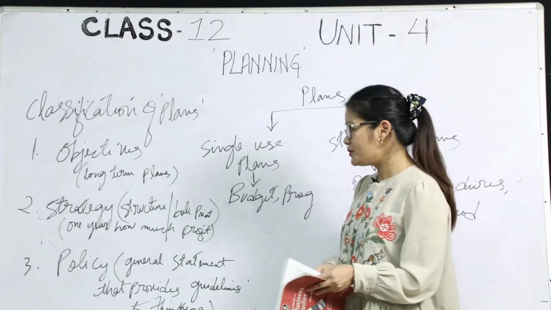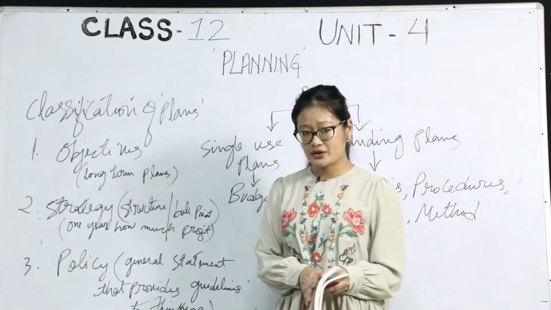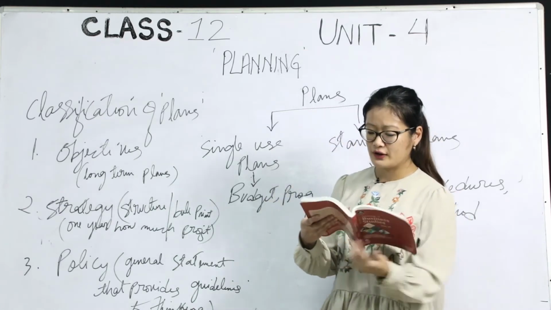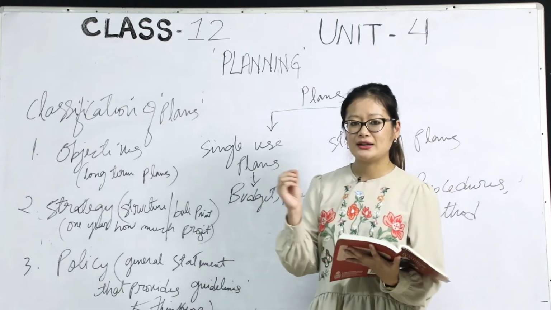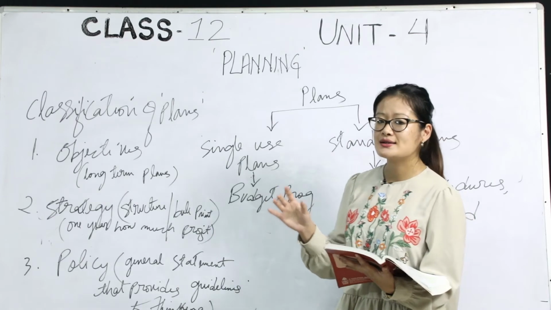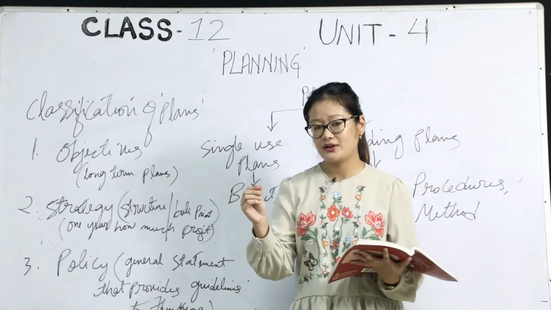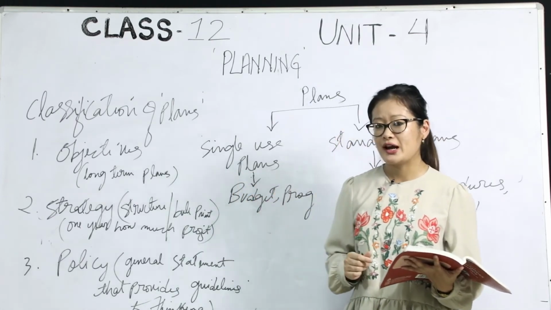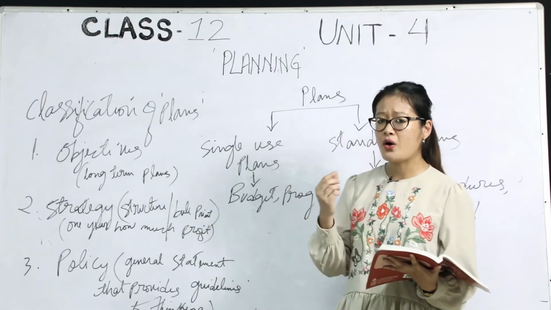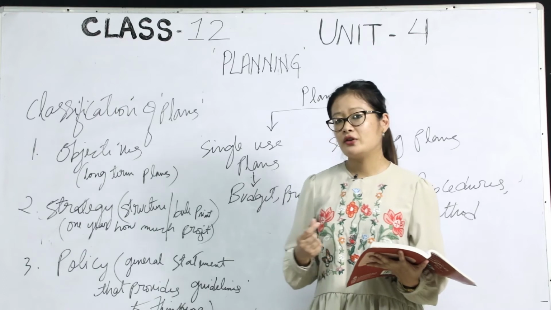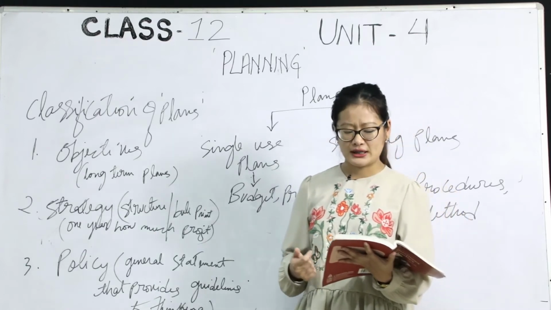So strategy is a structure or a blueprint of the organization. It also means analyzing thoroughly a certain objective, whether the objective is for a shorter period of time or for a longer period of time. So having a strategy is always fruitful for the management or organization.